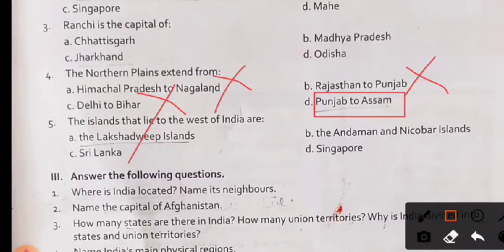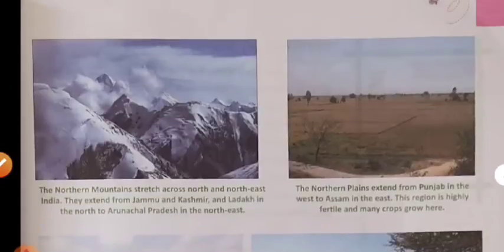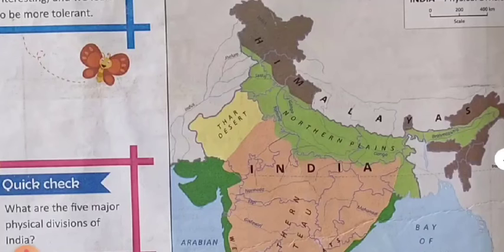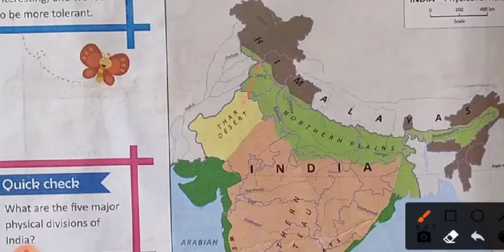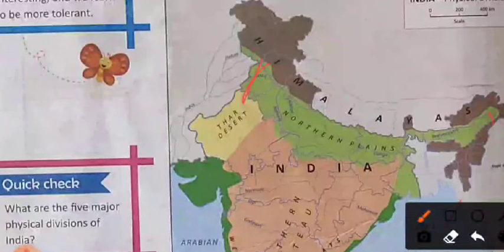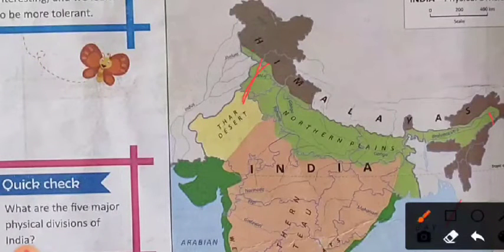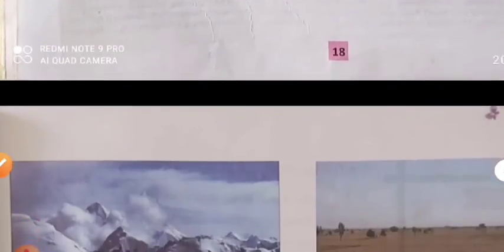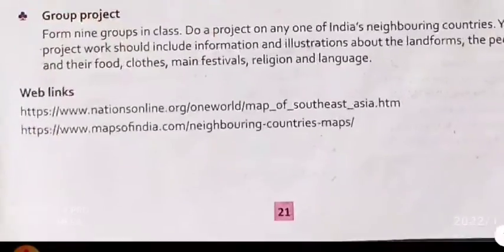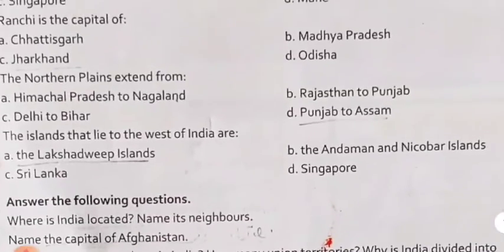With the help of the map, we can find the location of the northern plains from Punjab to Assam, in the states of Punjab, Haryana, Delhi, Uttar Pradesh, Bihar, West Bengal and Assam. The northern plains lie within these states. So the right answer is Punjab to Assam.